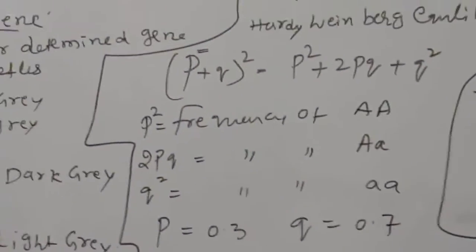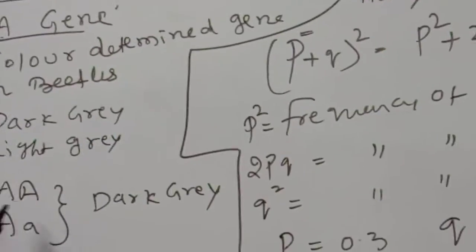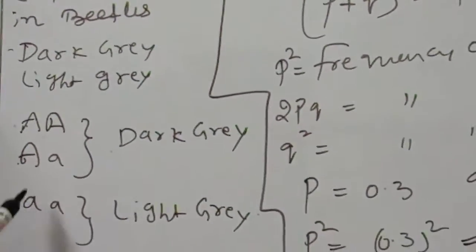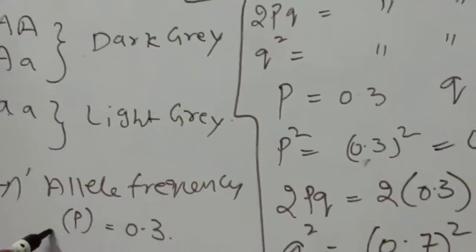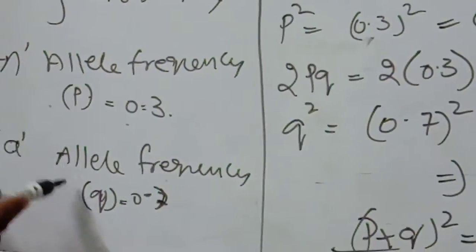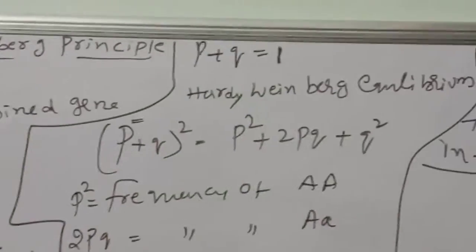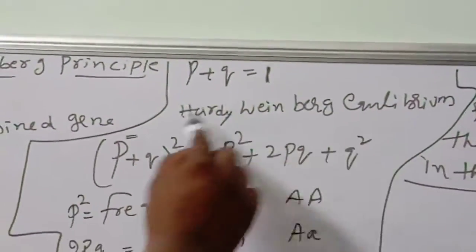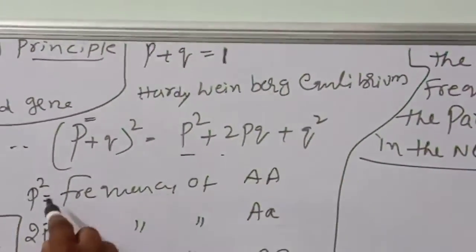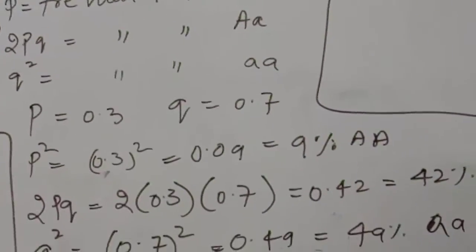So what we discussed: dark gray, light gray, the A gene is there, and this decides the character of color. Capital A is dominant, dark gray; small a is light gray. The A allele frequency P is 0.3, and the small a allele frequency Q is 0.7. P plus Q is equal to 1. Hardy-Weinberg equilibrium: (P plus Q) whole square is equal to P square plus 2PQ plus Q square is equal to 1. If you consider the total, you will get like this.